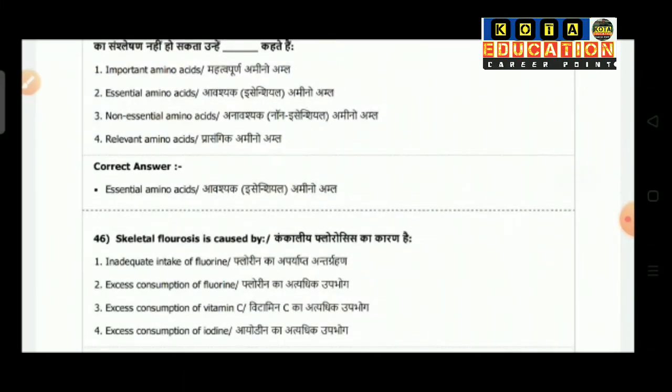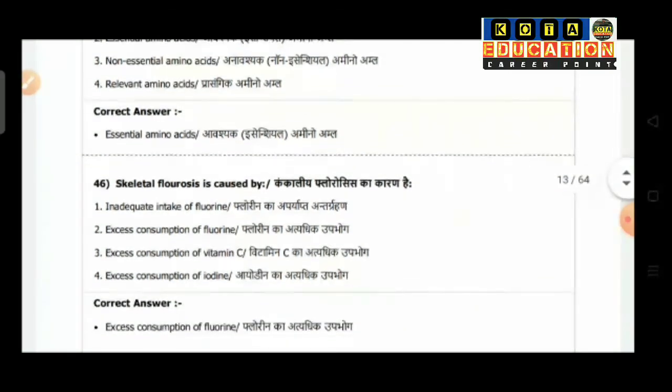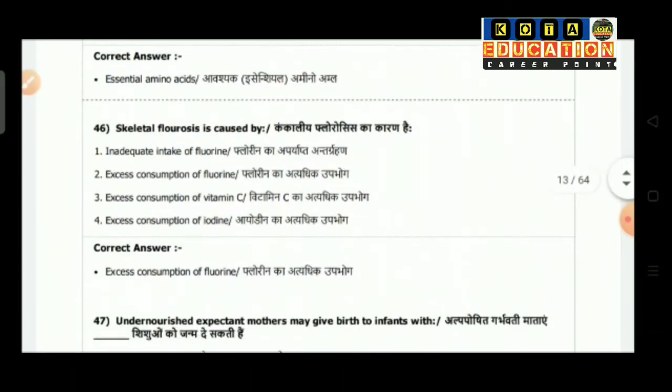Question number 46: skeletal fluorosis is caused by. Option 1 is inadequate intake of fluorine, option 2 is excess consumption of fluorine, option 3 excess consumption of vitamin C and option 4 is excess consumption of iodine. So the correct answer is excess consumption of fluorine.